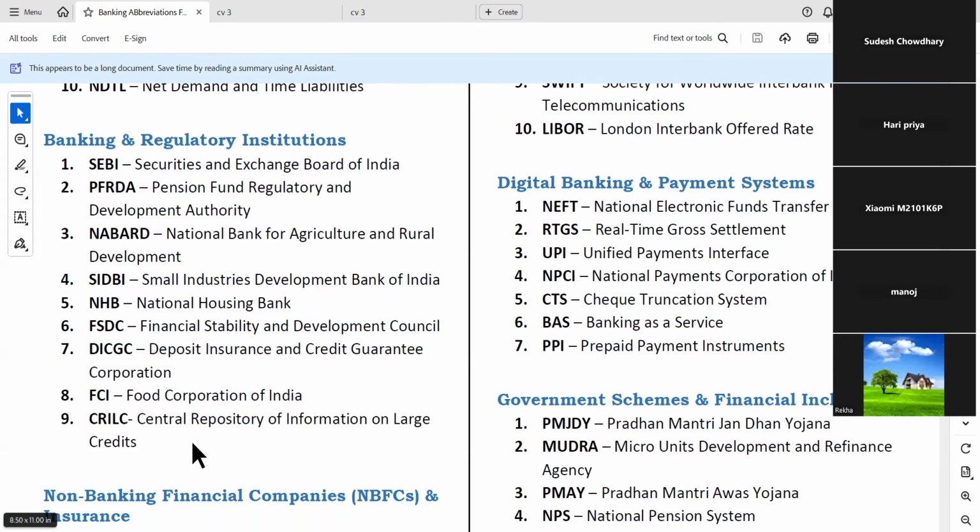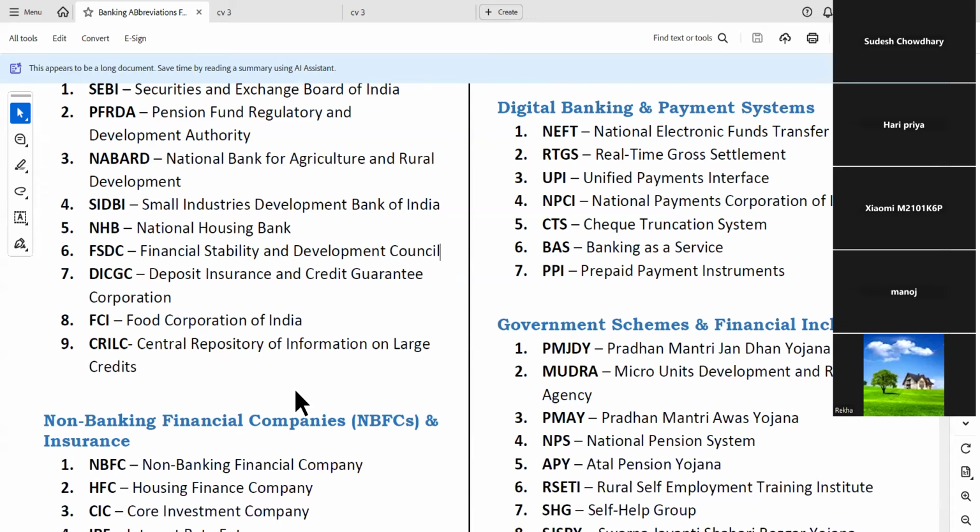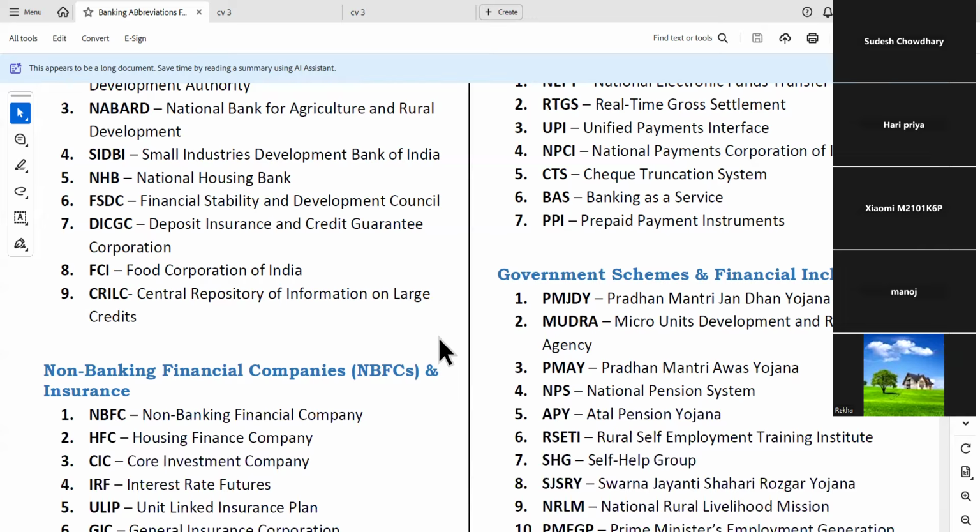Then CRILC, Central Repository for Information on Large Credits. This may be required for credit candidates, and that too those who are handling big advances. In fact, I have given you a link for credit management interview questions also. Very much is not required. You just go through the first few 2 pages where I have given you commerce interview questions. You prepare for them. Especially MBA candidates can be asked those questions.